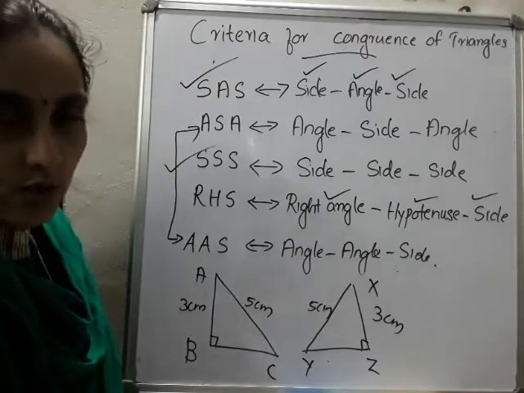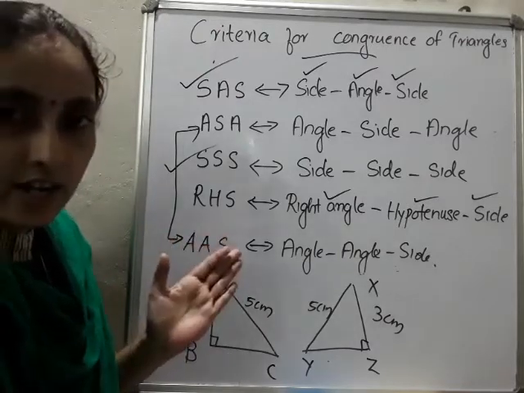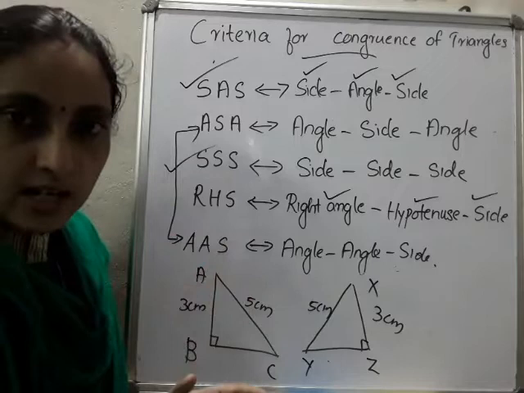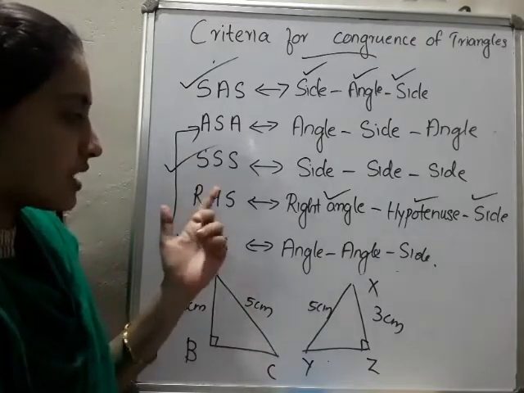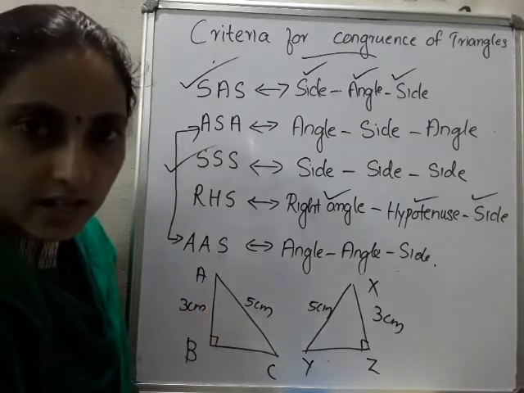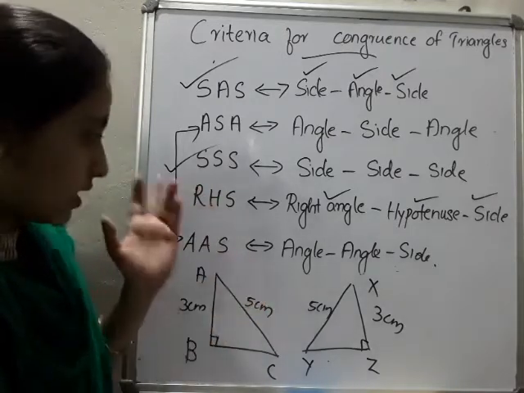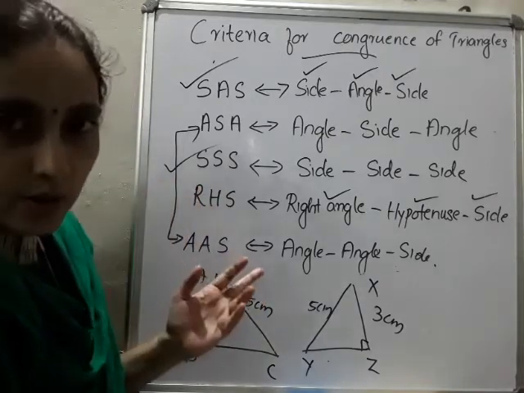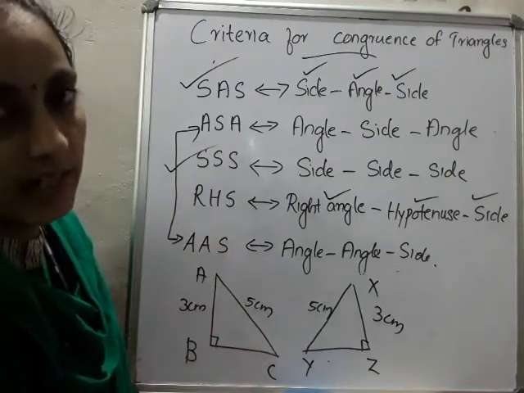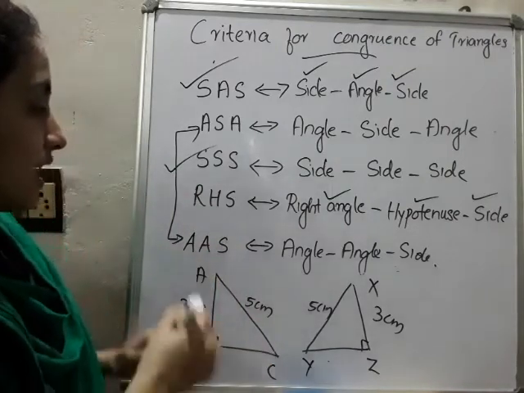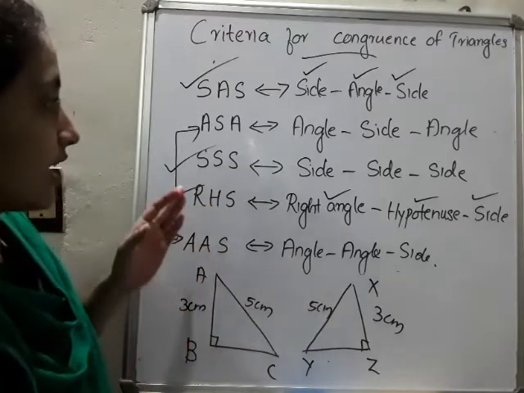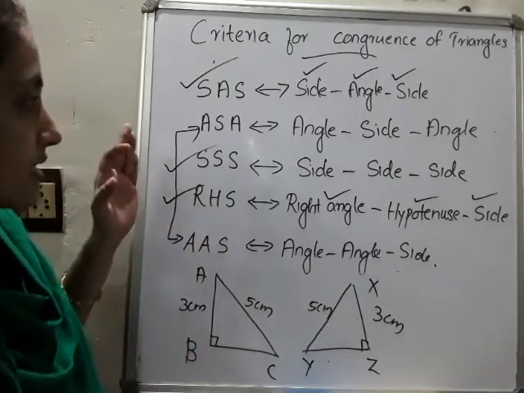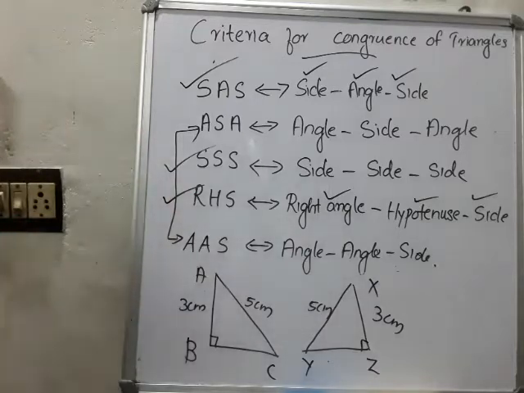RHS congruence rule. RHS congruence rule means what? How can we define that? If two triangles are congruent, then the right angle, hypotenuse and one side of a triangle are equal to the right angle, hypotenuse and side of another triangle. That's all for RHS congruence rule. Okay, then now I'll move to the important concept, that is ASA congruence rule.